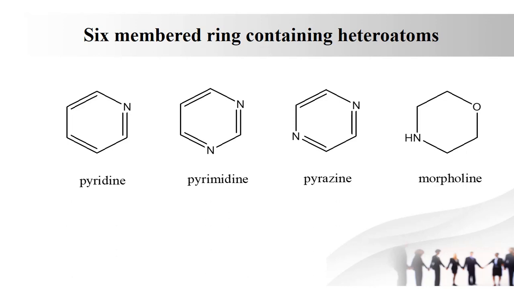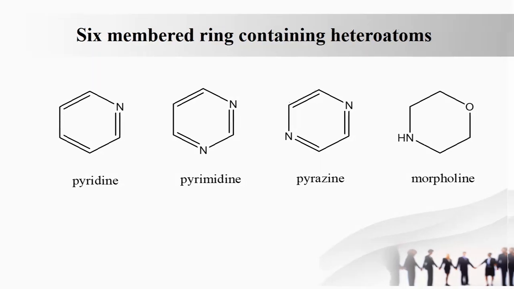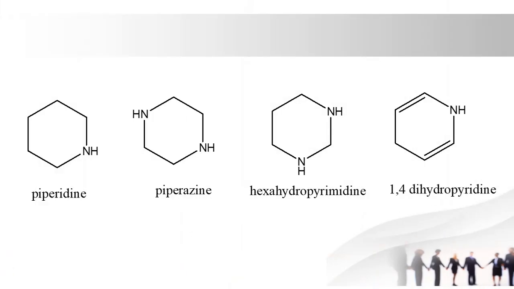Next one is morpholine. Morpholine is a six-membered ring containing nitrogen as well as oxygen. An example of a morpholine ring drug is timolol. Another ring is piperidine. Pyridine and piperidine are somewhat the same, but the difference is that pyridine is unsaturated, meaning it contains double bonds, and piperidine is saturated. It contains only single bonds. The drugs containing the piperidine ring are minoxidil, raloxifene, and meperidine.